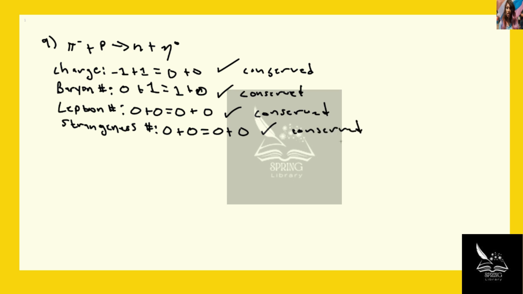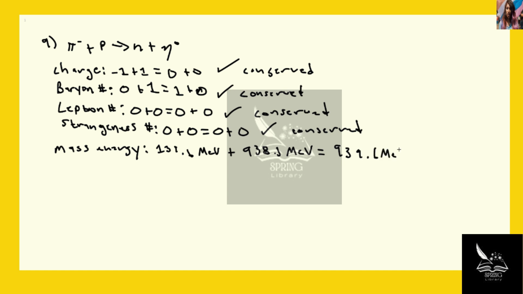conserved. So this reaction is allowed, but I want to make a point that if we look at the conservation of mass energy, you have the mass energy of a pi meson, 139.6 MeV, plus the mass energy of a proton, 938.3 MeV, equal to the mass energy of a neutron, which is 939.6 MeV, plus the mass energy of an eta, 547.5 MeV.